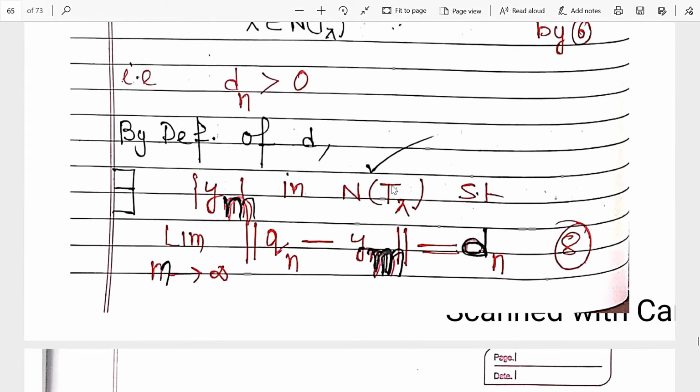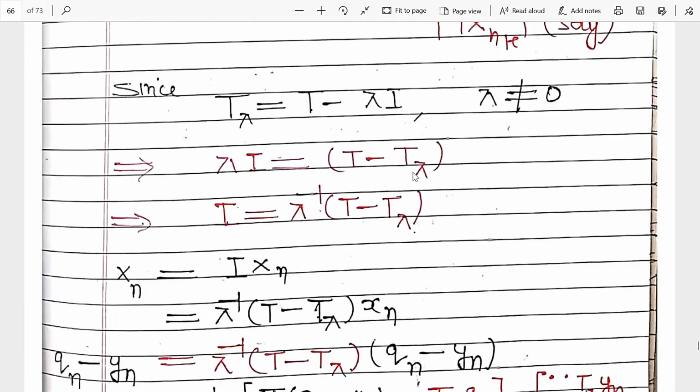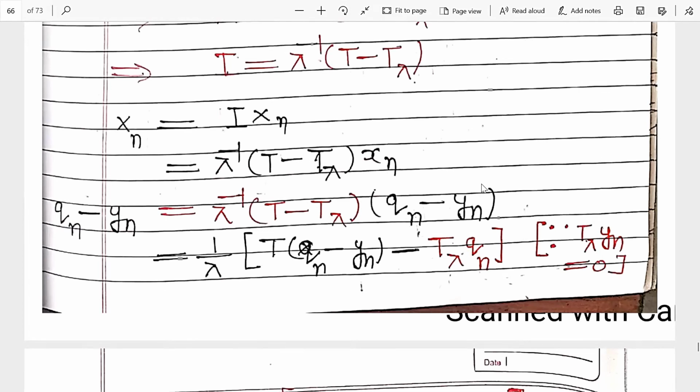It means its image under T lambda is 0. So here the second term will be 0 because of this. Then we get these values, right? So qn minus yn can be written in this form.